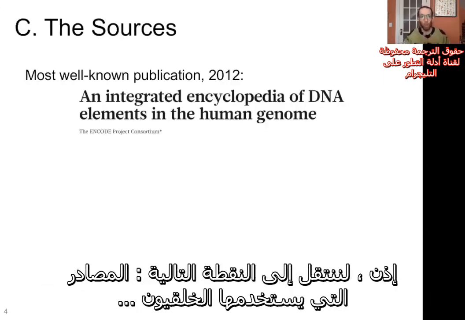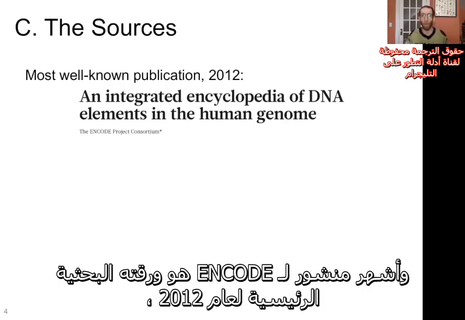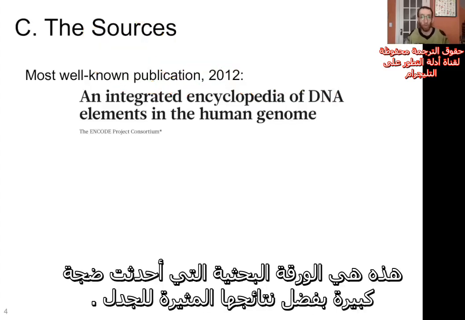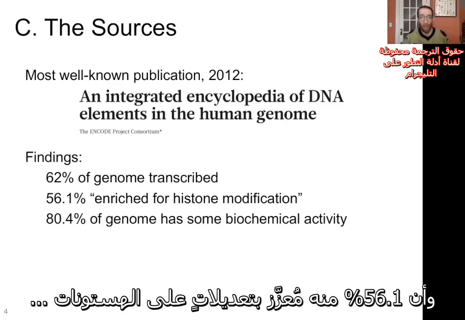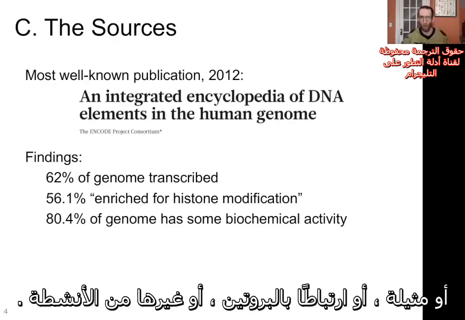next point. The sources creationists use come from ENCODE itself, and the most well-known publication from ENCODE is its main 2012 paper, An Integrated Encyclopedia of DNA Elements in the Human Genome. This is the paper that made a big splash with some really provocative findings. So in this paper, they published results showing that 62% of the human genome is transcribed, that 56.1% is enriched for histone modification, and 80.4% of the genome has some biochemical activity: transcription, methylation, protein binding, some kind of activity.